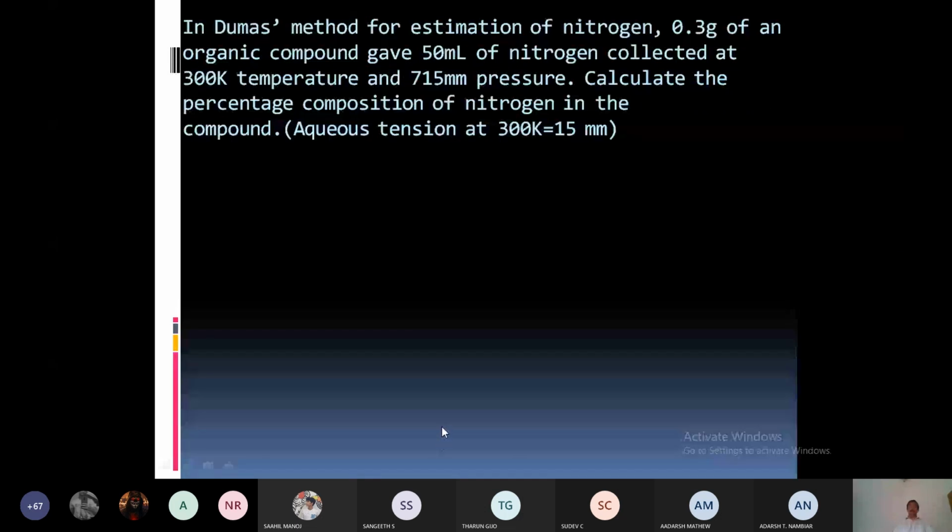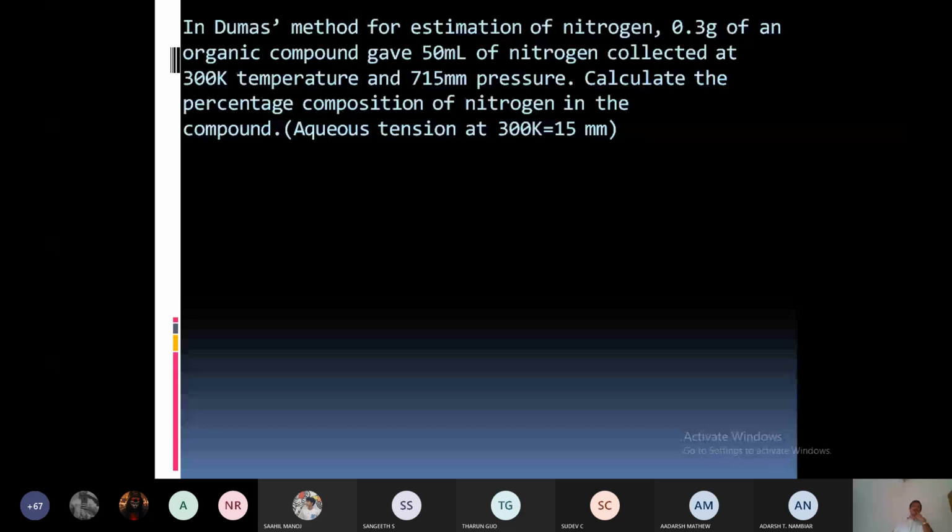Dumas method for estimation of nitrogen, 0.3 gram of an organic compound, that means M is equal to 0.3. 0.3 gram of an organic compound gave 50 ml of nitrogen collected at 300 Kelvin temperature and 715 mm pressure.